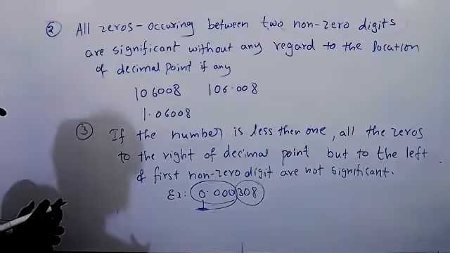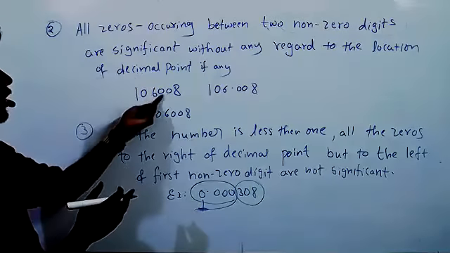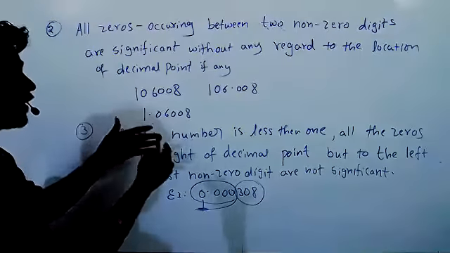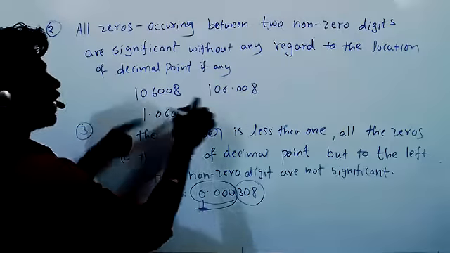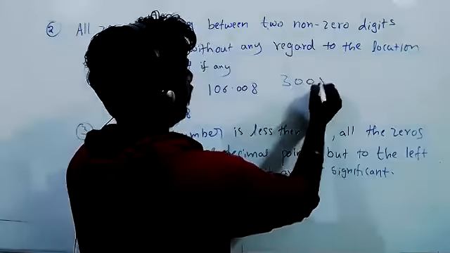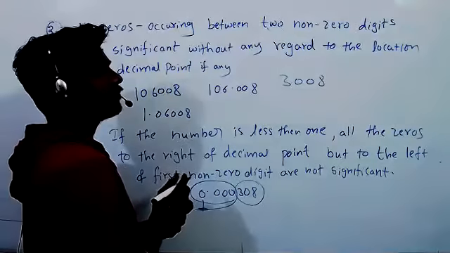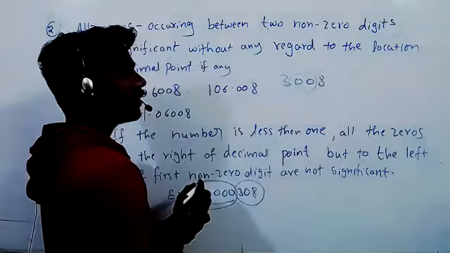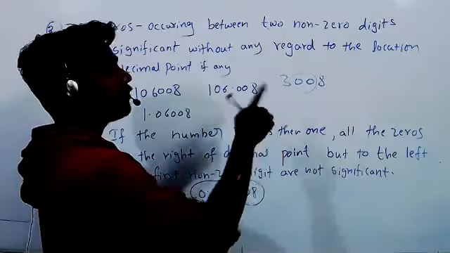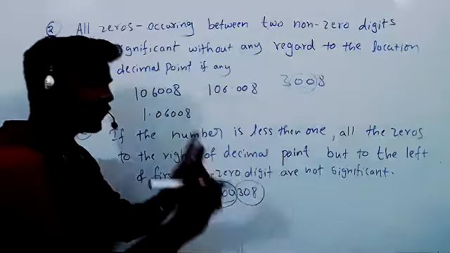Okay, sir. Got it? All zeros occurring between two non-zeros. Now tell, is it significant or not? How many significant figures are here? So 4. Why? Zeros are there, but the zeros are between two non-zero numbers, right?